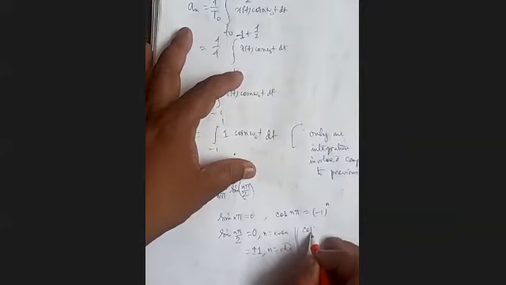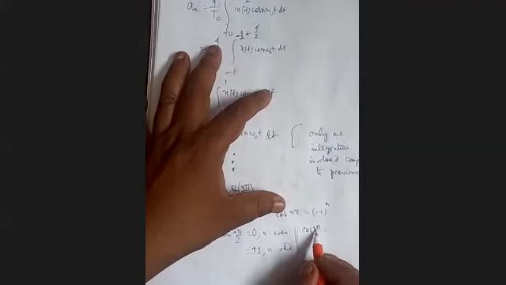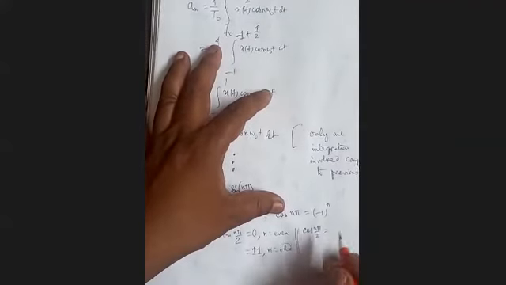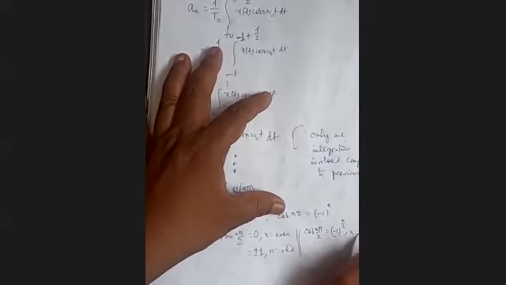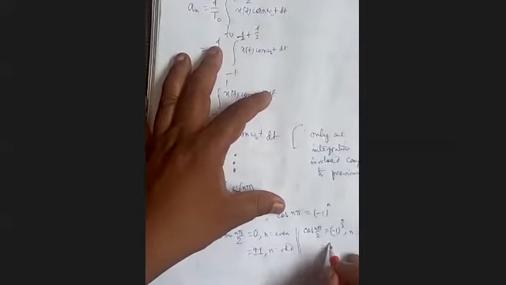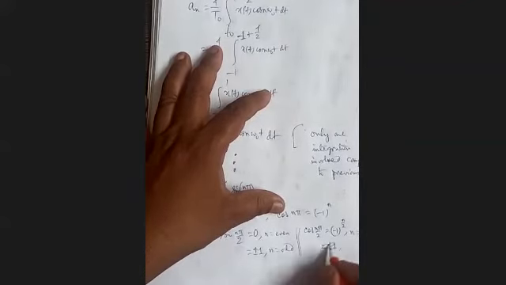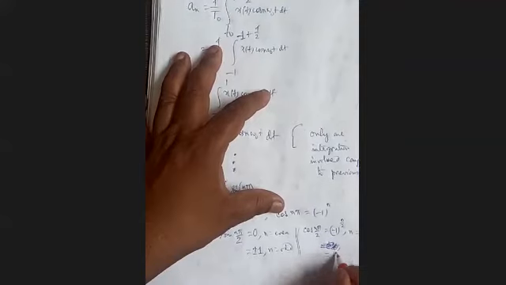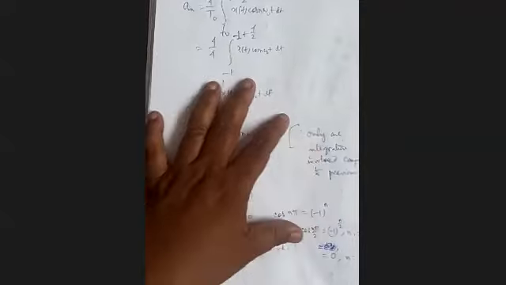Similarly, cos n pi by 2: when n is even, it will be -1 to the power n by 2, that is ±1. This is 0 when n is odd, since it will be an odd multiple of pi by 2.